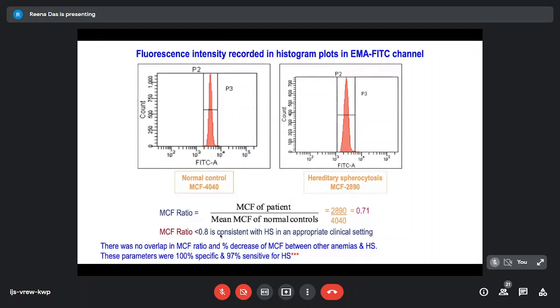So we found that there was no overlap in the MCF ratio, and the percentage decrease of MCF between different types of anemias is much less compared to HS. These parameters are very sensitive and specific, and we found that even after a splenectomy, if this test is done, it still shows reduced values even when the hemoglobin has come back to normal. So it's a specific kind of test.